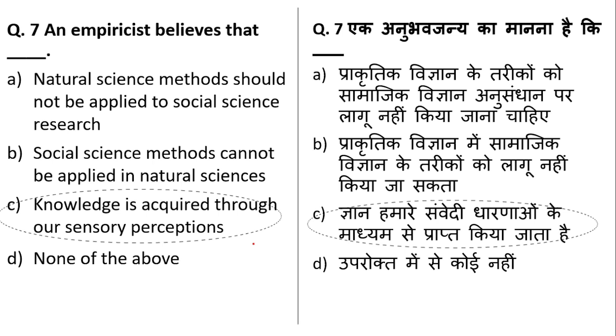From that unit, logical reasoning, you have seen the term perception. So perception says that knowledge comes from sensory organs. Okay, so empiricism says that knowledge comes from experience, or you can say sensory organs. So question number 7, the right answer is C.